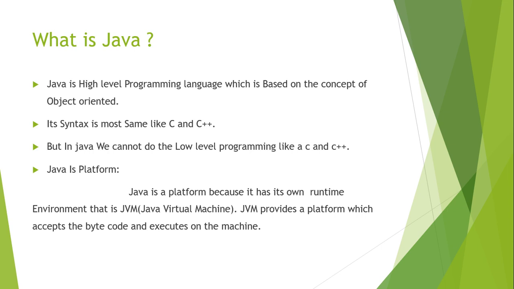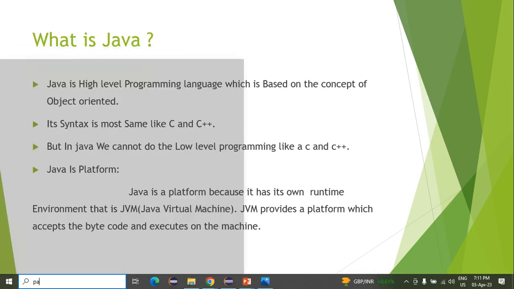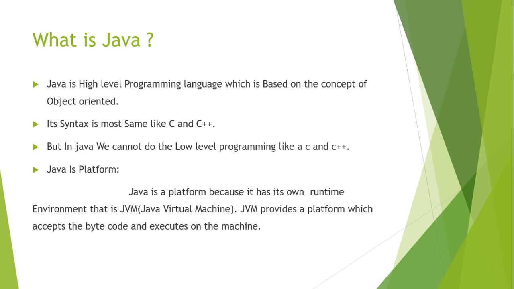Okay, so Java is a platform because it has its own runtime environment, that is the JVM. JVM provides a platform which accepts the bytecode and executes it on the machine. I will show you how it works. First, I will start Paint. I will tell you the very basic things.